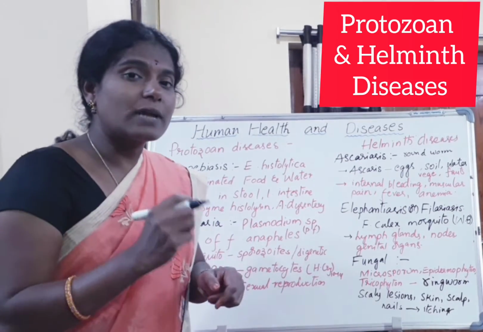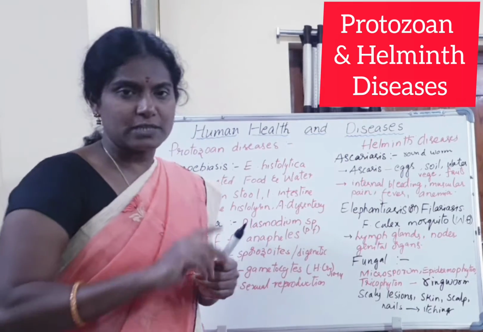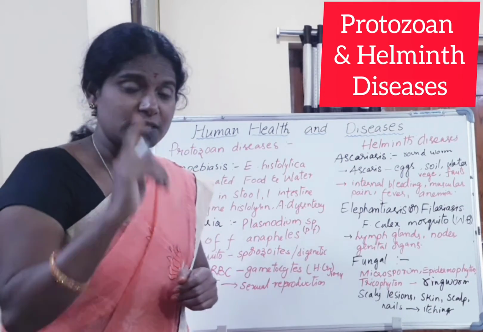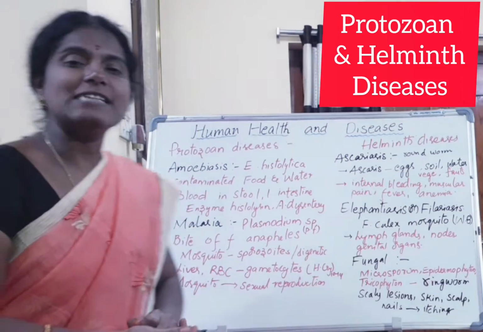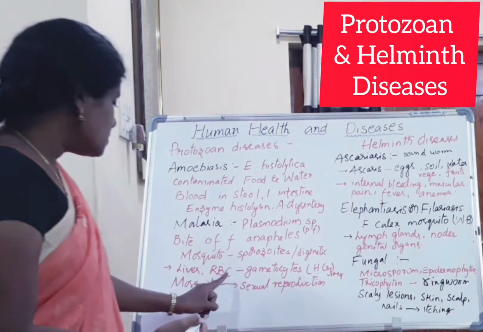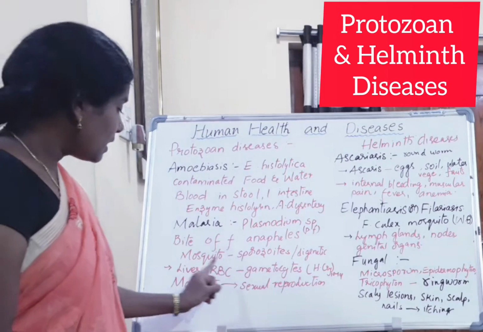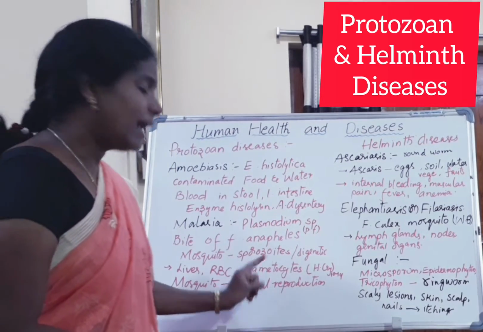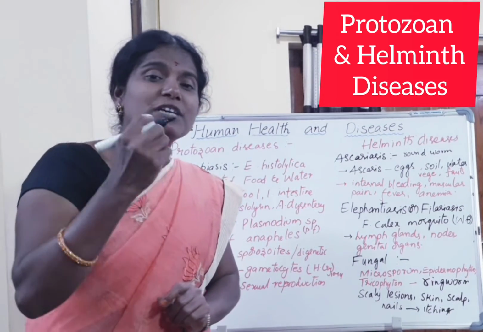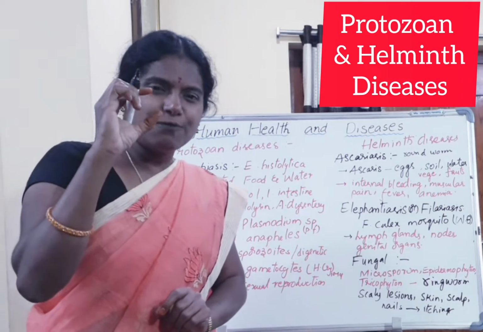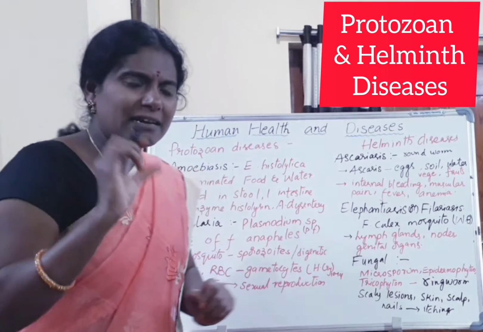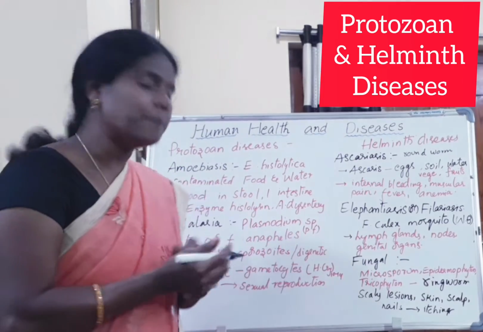Here this organism undergoes two types of reproduction. One is sexual and the other one is asexual. In the human body it undergoes asexual reproduction. First it attacks the liver and then RBCs, and finally it releases hemozoin crystals, from the heme of the blood. That results in the symptoms of malaria.